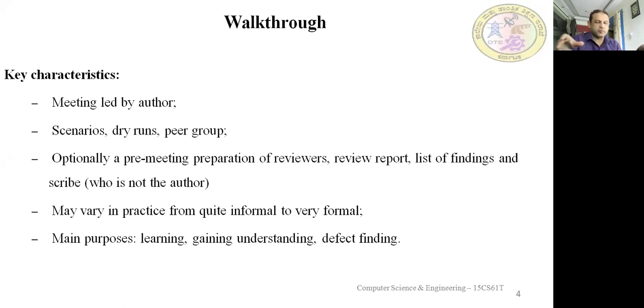Peer group means the people who are working in the same team, or some other members also may be there. This meeting will be led or hosted by the author himself. Is it clear? He is going to do that. Optional items are pre-meeting preparation of reviewers, a review report, a list of findings, and a scribe. So who is going to be a reviewer? Who is going to be the recorder? Who is going to present the code? All those things are pre-meeting preparation.